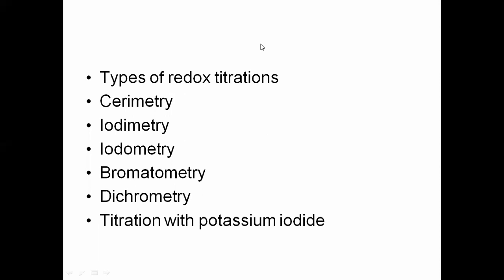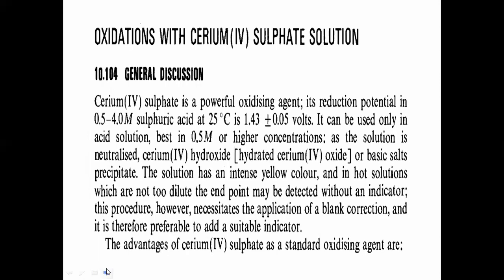Now, on what basis are these types given? Depending upon which type of oxidizing or reducing agent is used in these reactions, the nomenclature is derived from their names. Cerimetry belongs to cerium sulfate. Iodimetry belongs to iodine. Iodometry belongs to potassium iodide or iodate. Then bromatometry, potassium bromate. Dichromatometry, potassium dichromate solution. And last is when we use a potassium iodide solution in the reaction mixture to carry out a redox type of titration.